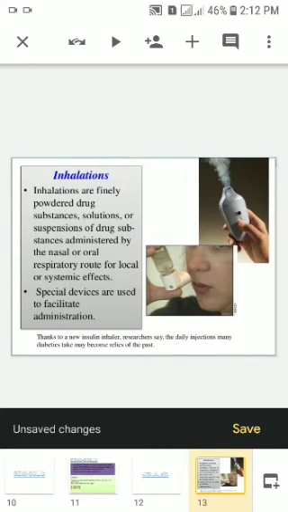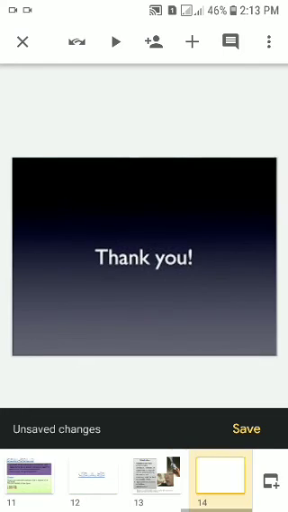Inhalations are the fine powdered drug substances, solution or suspension, and are administered by the nasal or oral respiratory route for local or systemic effect. They are administered by the help of aerosols.